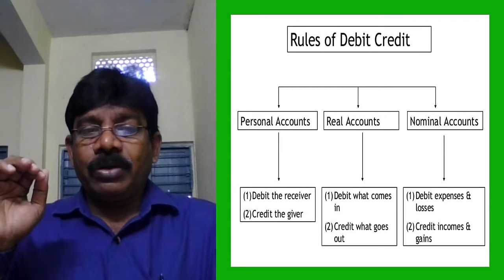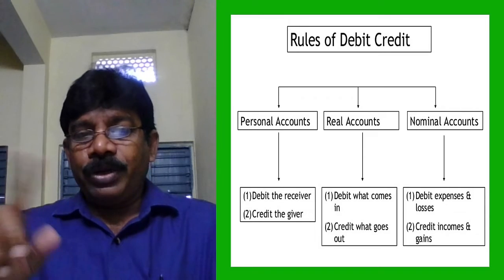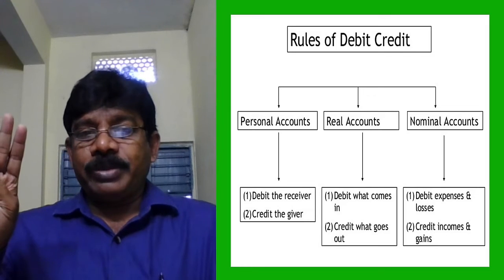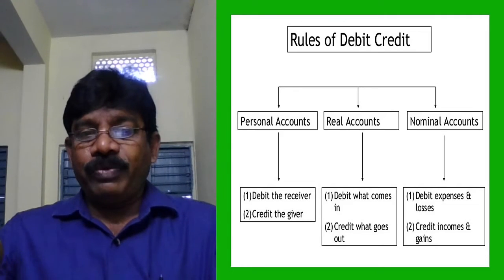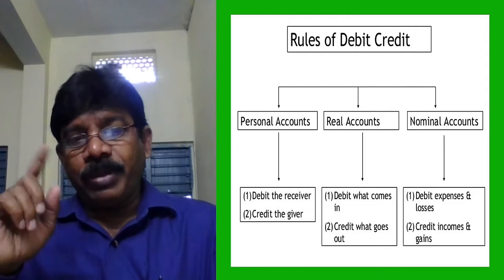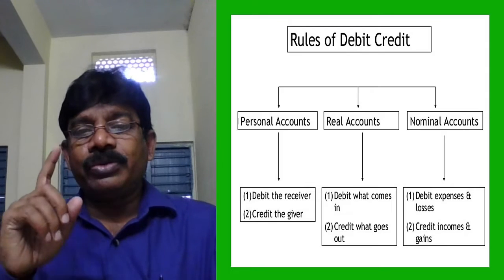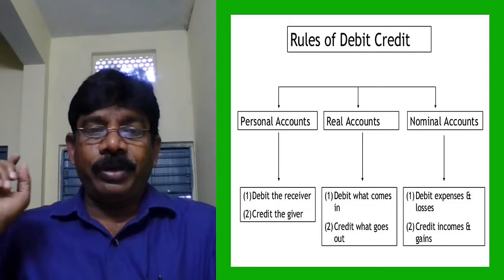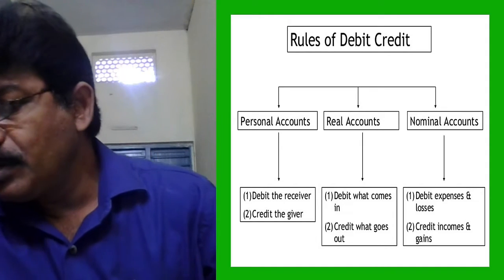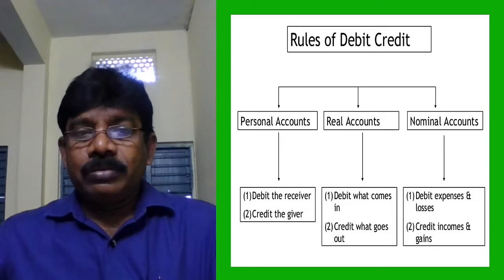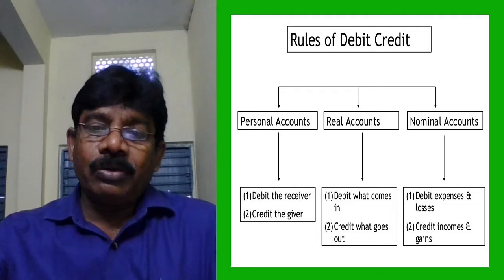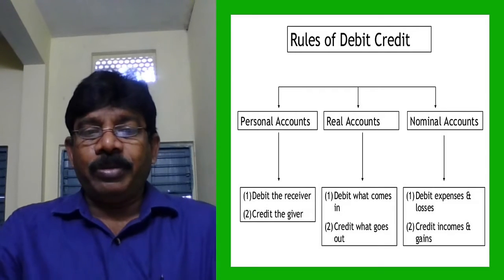After identifying the account, we have to apply the rule according to the type of the account. For each of the three types, there are three different rules. We have to remember those rules in our mind. It is very basic to understand journal entry. Personal account, receiver will be debited. Real account, what comes in will be debited. And nominal account, expenses and losses will be debited.